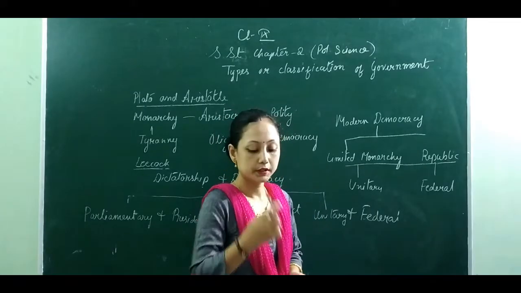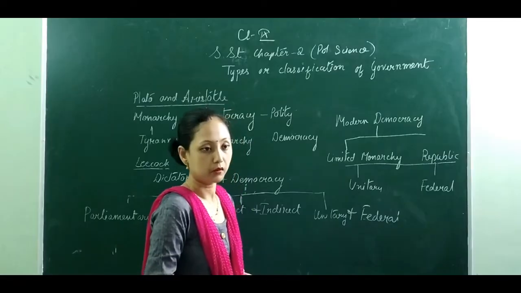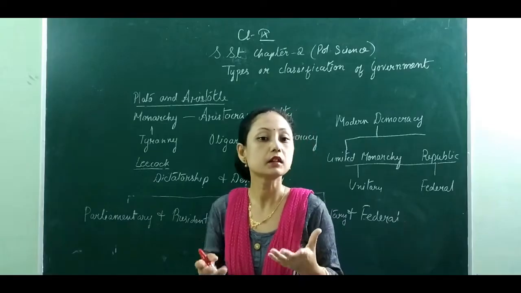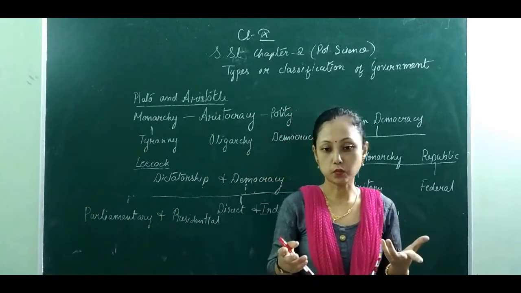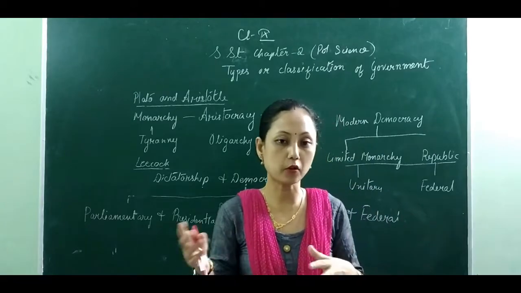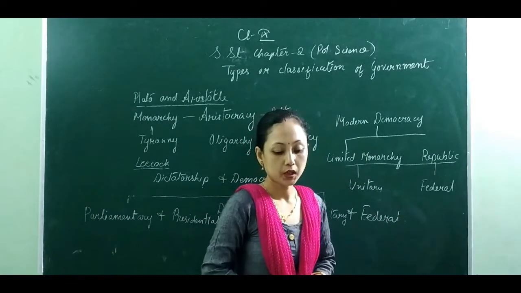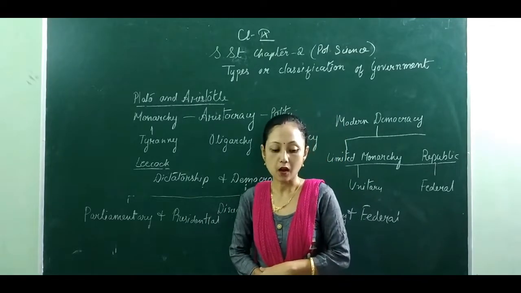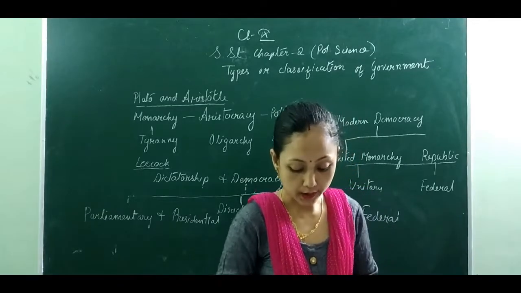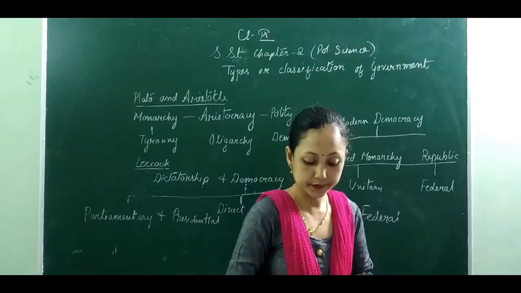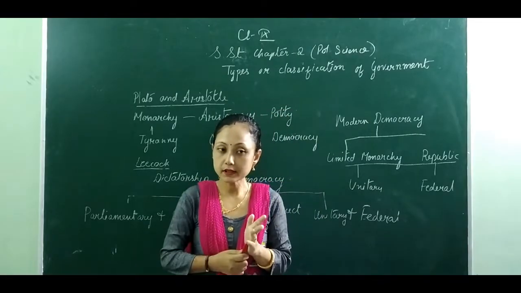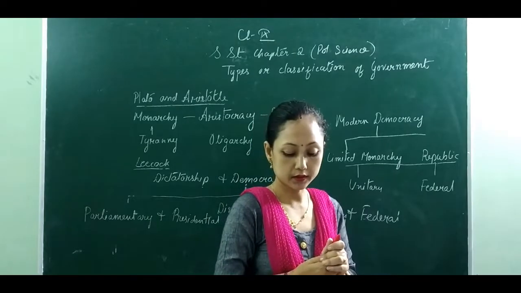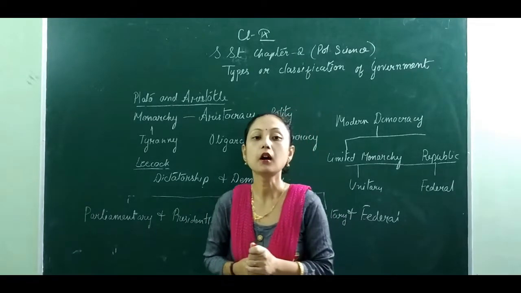Now, first of all, here we'll be studying the parliamentary form of government. Let's see what the characteristics are. Characteristics means the features. How does it work? What happens in this form of government? First of all, in a parliamentary form of government, we have two heads. Now, what are these two heads? Number one, the Council of Ministers along with the Prime Minister is one head. And another one is the President.